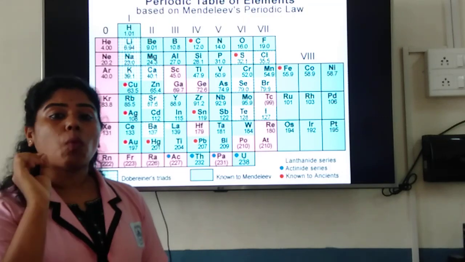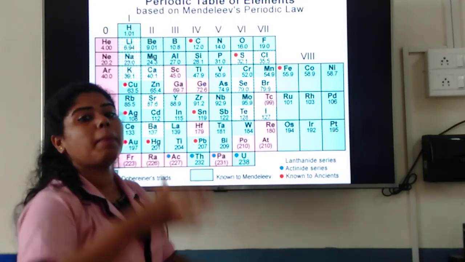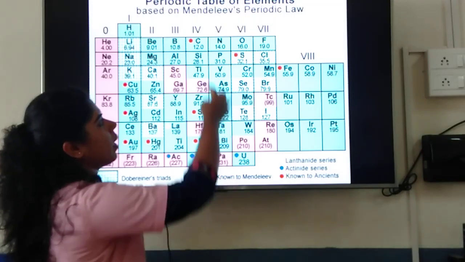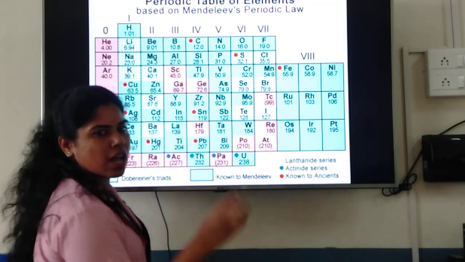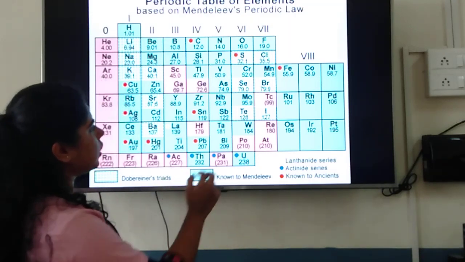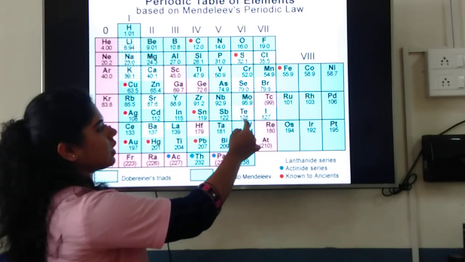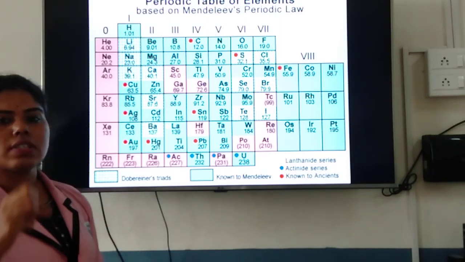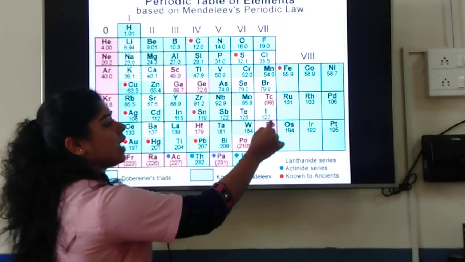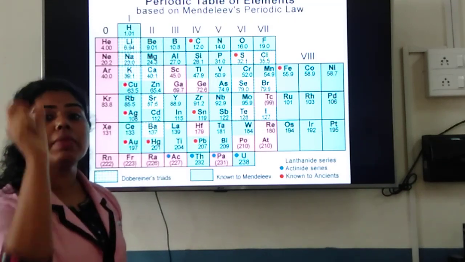And also his main criteria to classify the elements was that instead of focusing on atomic masses, okay, what does he do? He starts focusing on the similarity in properties in a particular group. Group in the sense when you come down. Okay. So when you come down the group, the elements should have similar properties. So let us ignore the idea of atomic masses. So this he does. For example, you spoke about the tellurium and iodine. 127, 126, correct? Here it is given 128. The value is rounded up. So here you see 128, iodine is 127. So here he ignores the idea of atomic masses and instead focuses on the similarity properties.